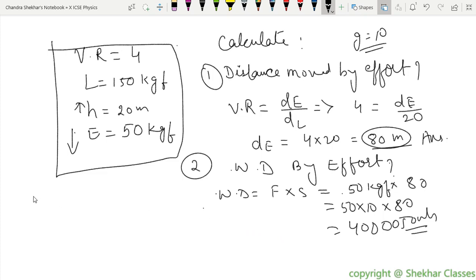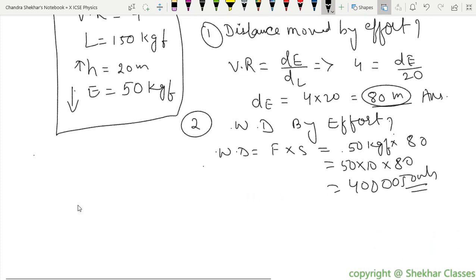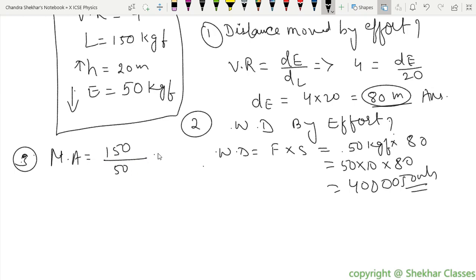Next question, the third question, is the mechanical advantage, MA, we have to find. MA is equal to load upon effort, 150 upon 50, and we get 3. What is the load? 150. And effort is 50. So that will give you 3 directly. Right?